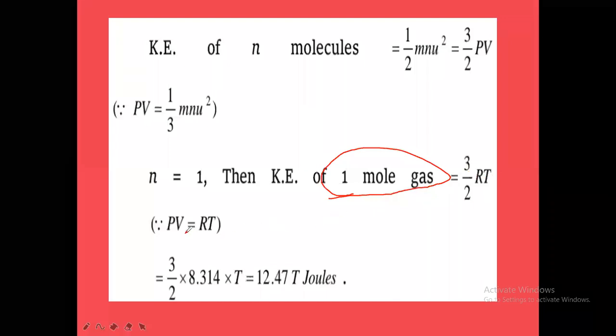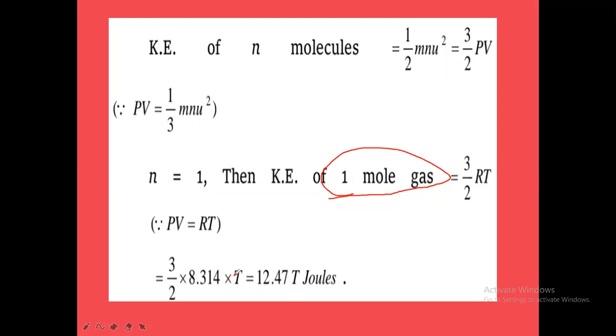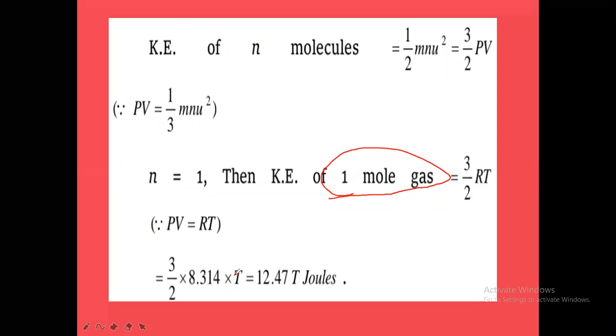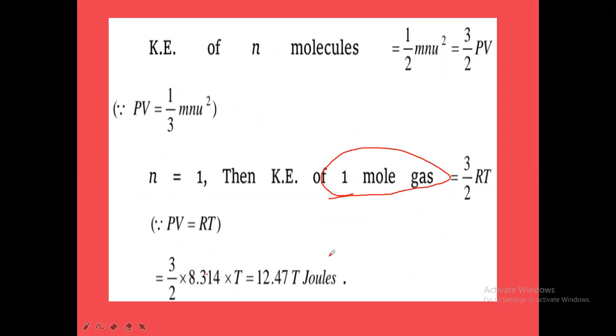So for 1 mole we have taken PV equal to 1 into RT. So 3 by 2 into R value, how much in joules? 8.314. Into T, the absolute temperature. So like this, we can take 3 by 2 RT. In this way we have to understand that the kinetic energy of the gas molecules can be derived from the kinetic gas equation.